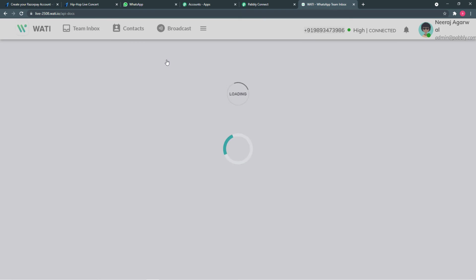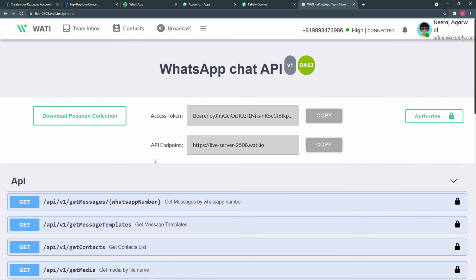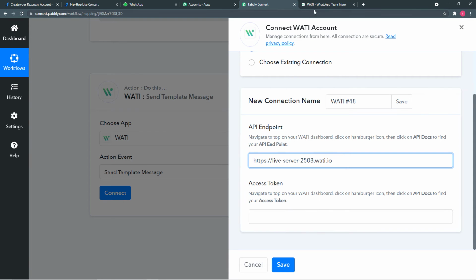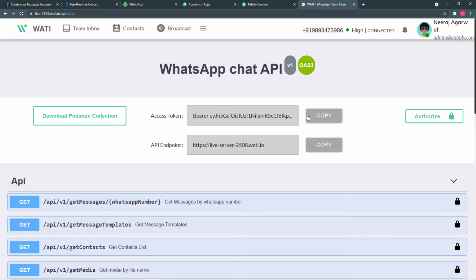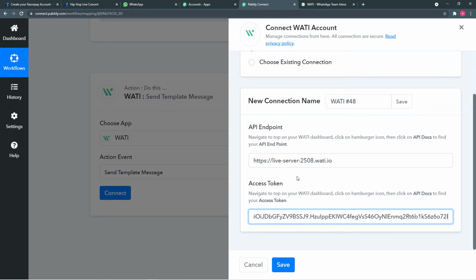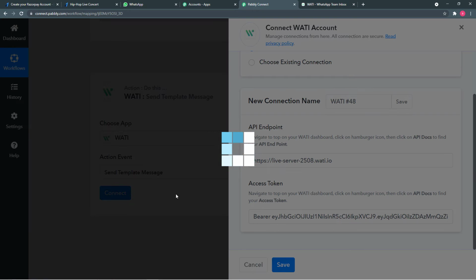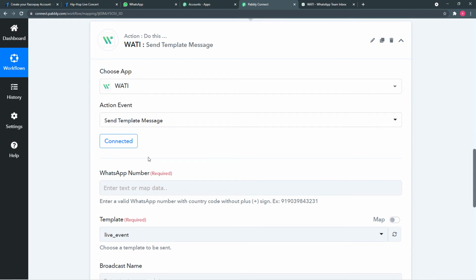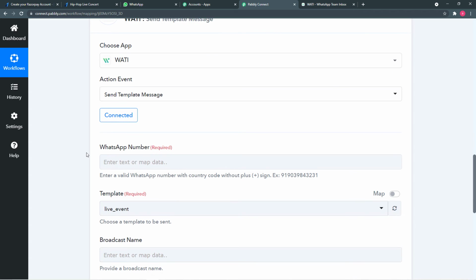So when I click here, I'll find the things that we needed. You just have to copy this endpoint and access token from here by clicking here, and then paste it here. And I'm copying the access token also and pasting it here. After this, click on save. So you can see it is showing connected. That means we are connected with our Vaati account.